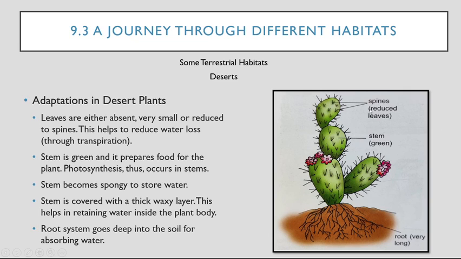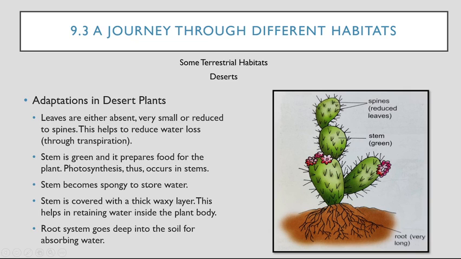Many of you will be thinking that this green portion is leaves, but no, they are not leaves, they are stem. Remember this. In the desert, the bigger portion is stem. In the normal way the stem is thin, but in the desert it is very thick, and the pointed things, the spines, are the leaves. This pointed thing which you are seeing in the picture are spines or reduced leaves. And the other feature is that roots are very long.